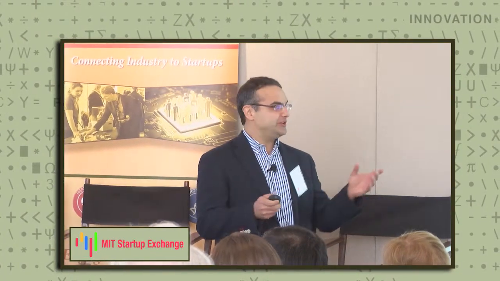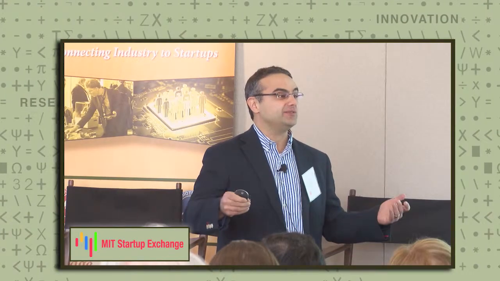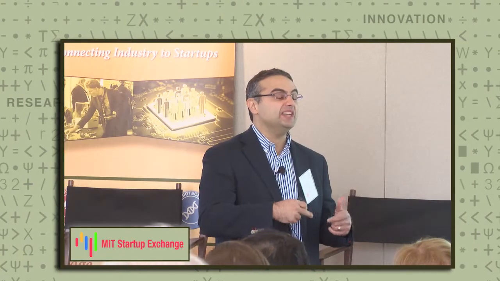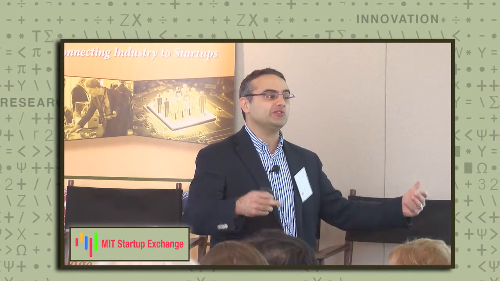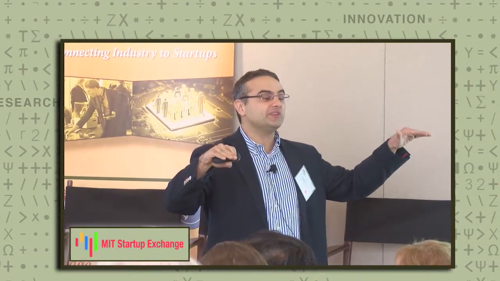But we actually think you have the same conundrum in a low-calorie state. It's an intervention that increases the number of stem cells. And we now think that if you're in a calorically restricted state and you're exposed to a mutation, or you come off of the diet and eat a broiled steak that has mutagens, the fact that you have more stem cells also raises the possibility that you might initiate more tumors. But the difference between caloric restriction and high-fat diet is, in both cases, you might increase the incidence of cancer. But in the calorically restricted state, once you get a tumor, it actually stays really small. And we think that in the calorically restricted state, these tumors stay really small, and often they stay below the detection threshold.